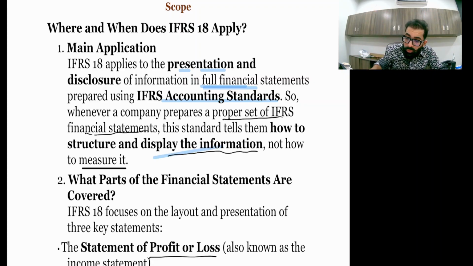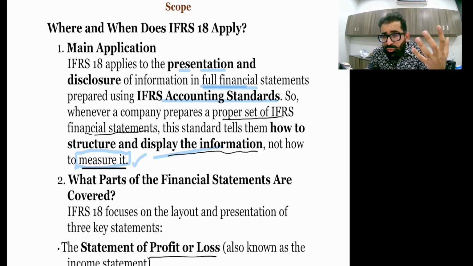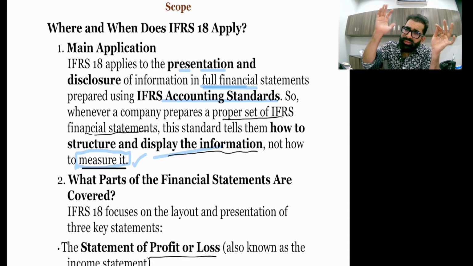Okay, not how to measure it. See, the measurement standards are still different. For example, IAS 16 tells the measurement criteria for property, plant and equipment. IAS 40 tells the measurement criteria for investment property. IAS 38 tells the measurement criteria for intangible assets, and so on. Okay, so for measurement there are separate standards.